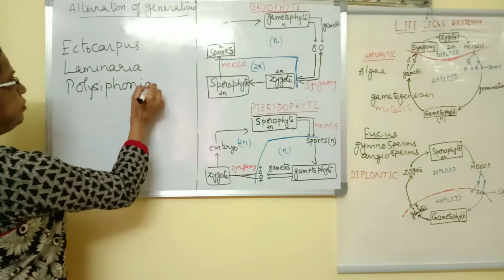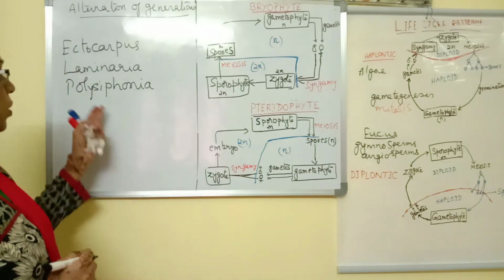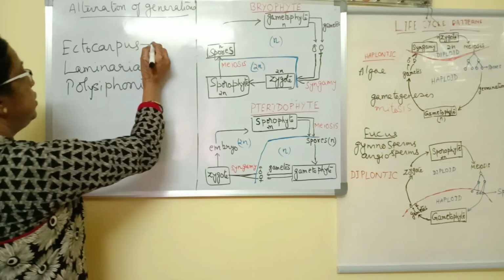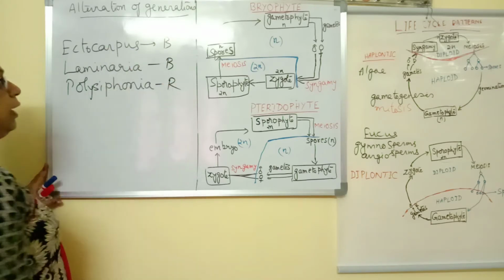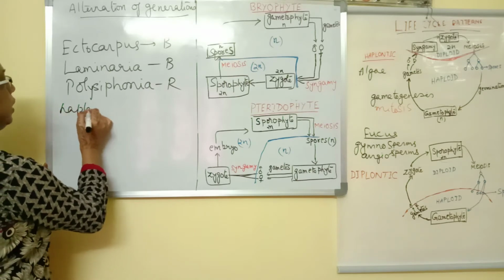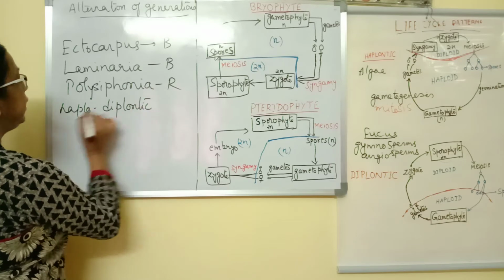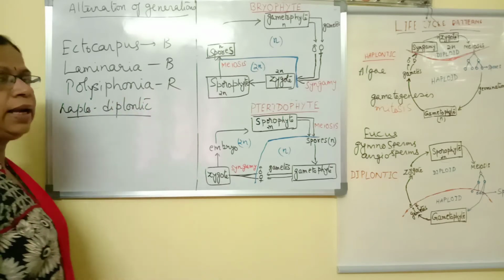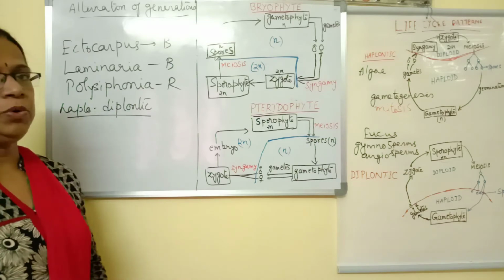These three algae, Ectocarpus, Laminaria and Polysiphonia. Polysiphonia belongs to the red algae. These two are brown and this is a red alga. So these show a haplodiplontic life cycle. Otherwise, normally algae show haplontic. So these are the exceptions showing haplodiplontic.